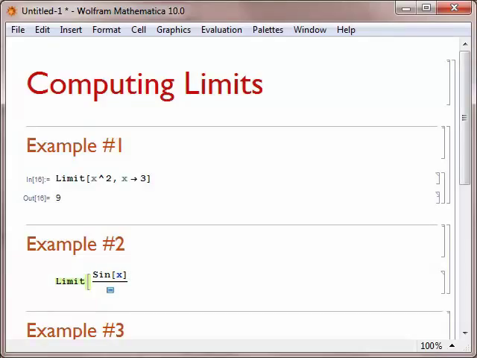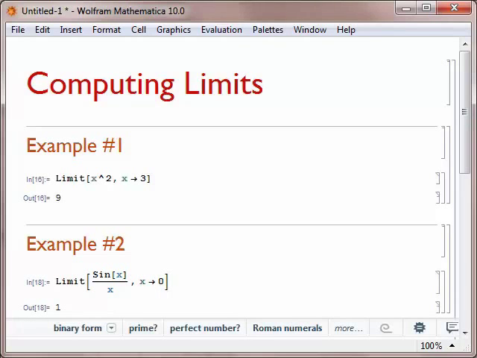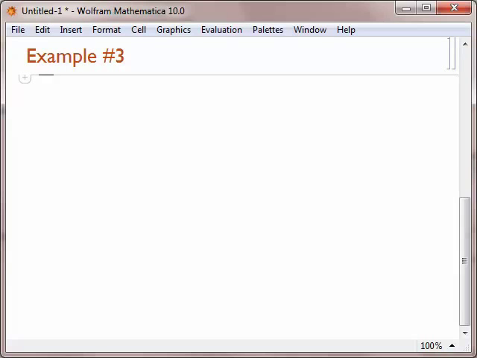We then hit Tab to take us to the other box that needs to be filled in, which is an x, and the right arrow will take us out of the fraction. So we can now type in that x is going to approach 0, close the square bracket, and push Shift Enter, and we get the answer of 1.